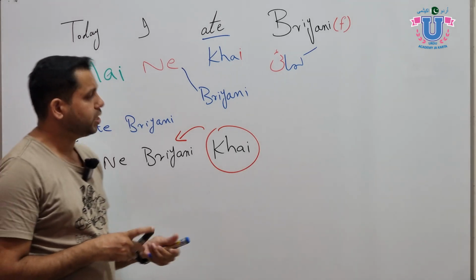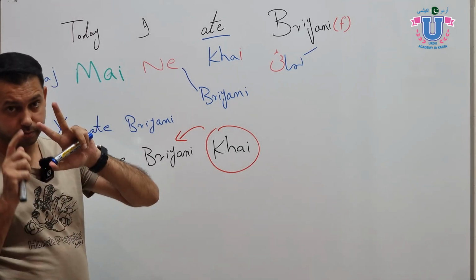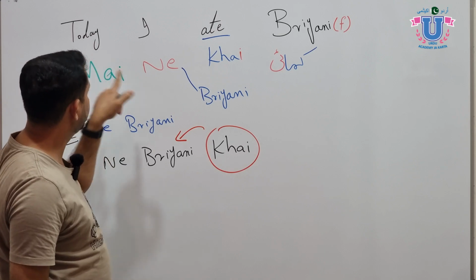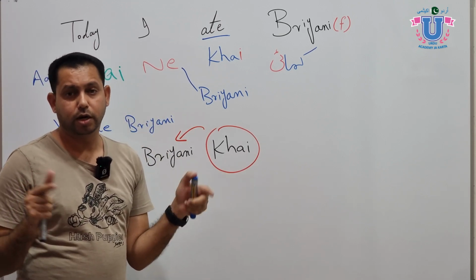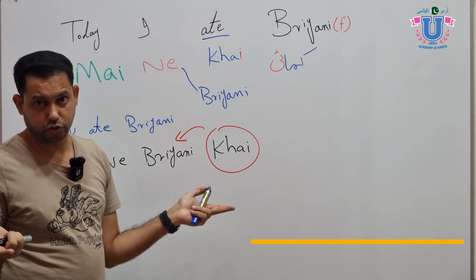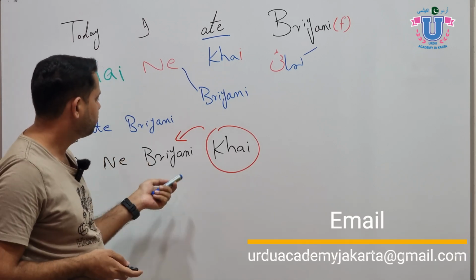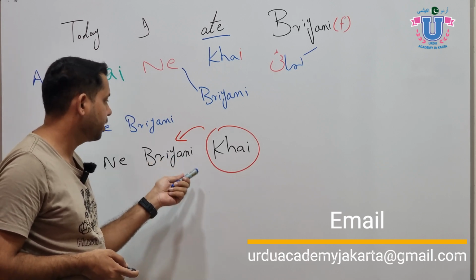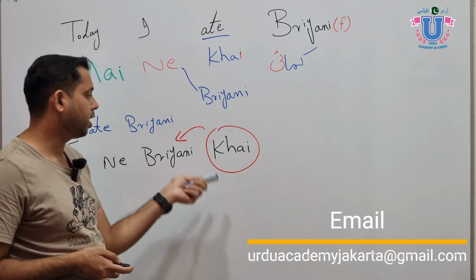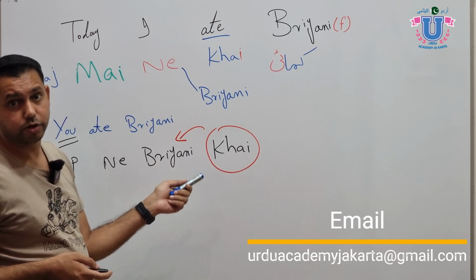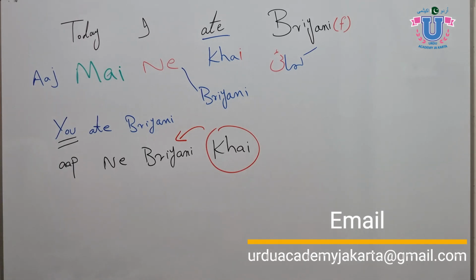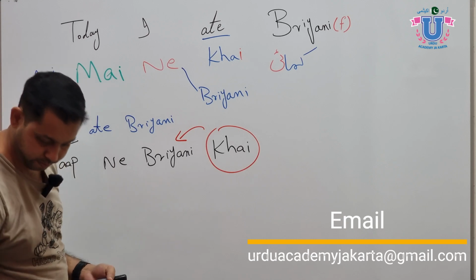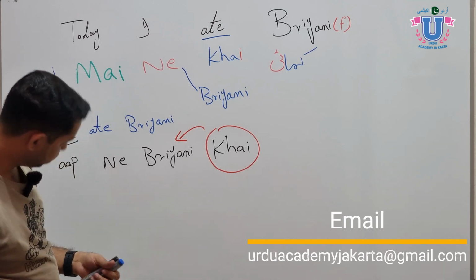So to master the past tense, just note two things. Always use ne with the subject: मैंने, अली ने, सारा ने, मेरे दोस्त ने, अब्बू ने, अम्मी ने, whatever the subject. And for the feminine, just use i in the root of the verb: khai, dekhi, and make, which is bana, will be banai. Okay, here we have another example in my notebook. I bought a car. The car is feminine. So, yeah, we can write here.